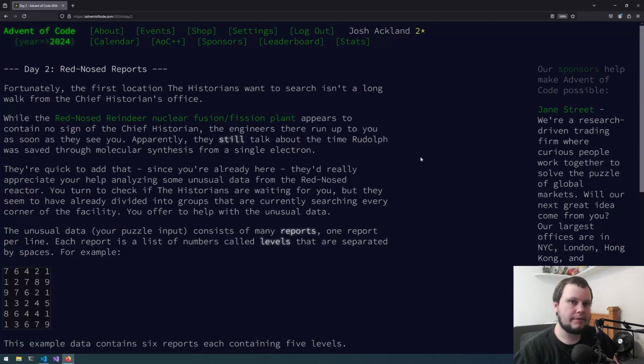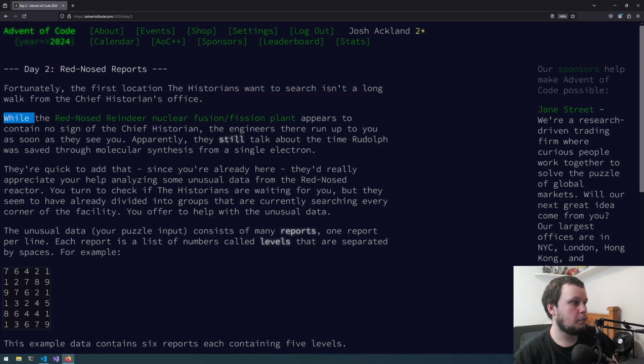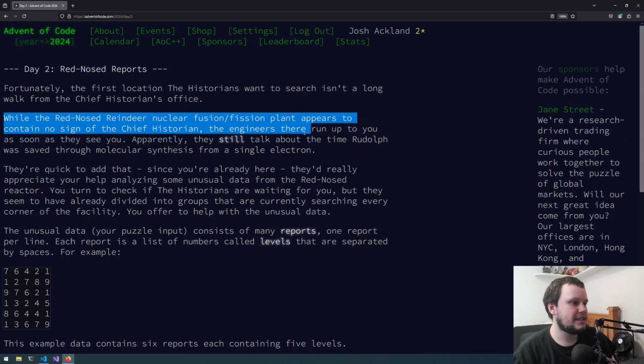This is day 2 of Advent of Code 2024 in Go, and this challenge is called Red-Nosed Reports. Fortunately, the first location the historians want to search isn't a long walk from the Chief Historian's office. While the Red-Nosed Reindeer nuclear fusion/fission plant appears to contain no sign of the Chief Historian, the engineers there will run up to you as soon as they see you.